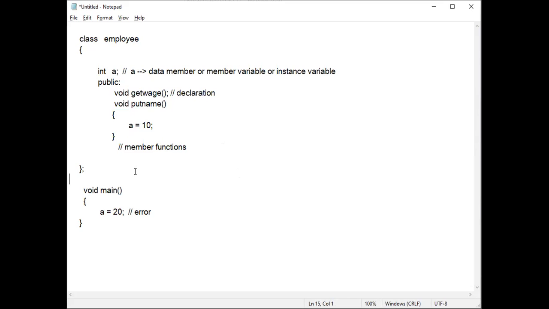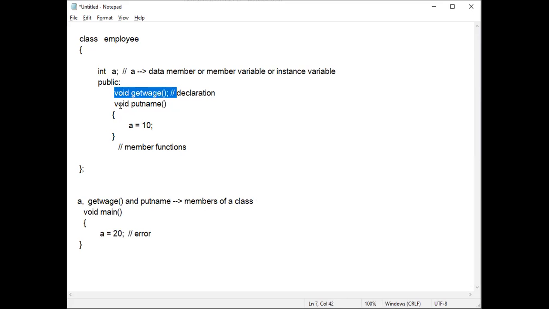Next, together. Together means, for example, a is there, get wage is there, and put name is there. So together, collectively, these things are called members of a class. It can be a data member or a member function. Members of a class means you collect all these: a, get name, get wage, put name. Collectively, they are called members of a class. For variable a, you call it a data member, member variable, or instance variable. For get wage and put name, you call them member functions. Together, you call them members of a class.